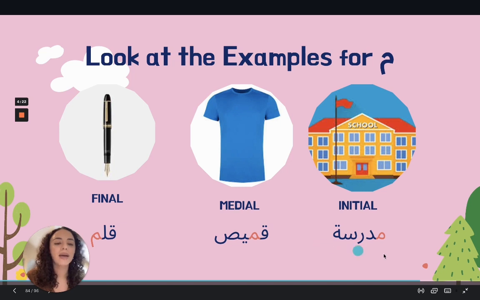Madrasa, school. Next we have qamis. Qamis is shirt, and it is my example for meem in the middle of the word. Qamis. And finally, our meem at the end of the word in qalam. Qalam. Pen.